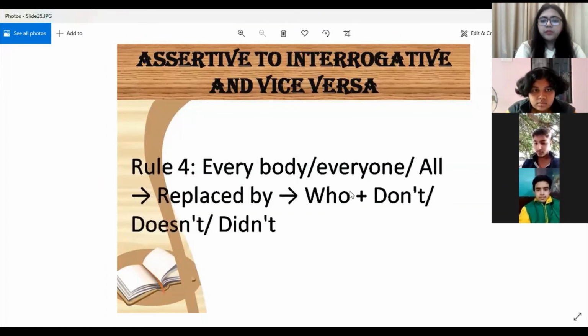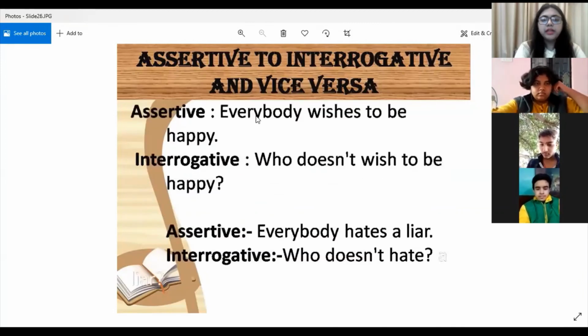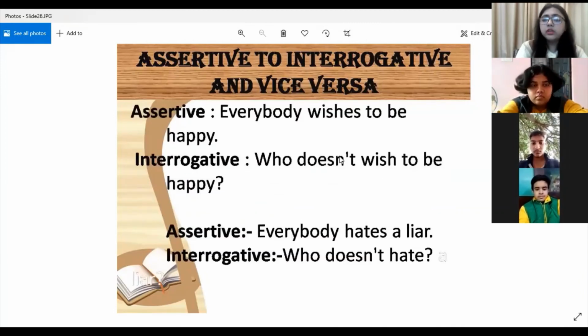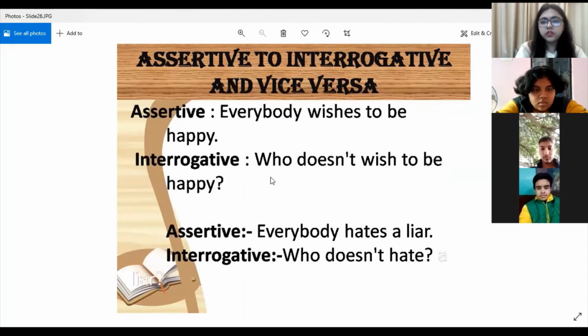Rule number 4. Everybody, everyone, and all are replaced by who, along with don't, doesn't, or didn't. So when words like everybody or everyone are given, you have to use who, along with a negative word. Let us look at the examples. Everybody wishes to be happy. Who doesn't wish to be happy? When everybody or all is there in a sentence, we have to use the question word who. Everybody hates a liar. Who doesn't hate a liar? Right? So like that.